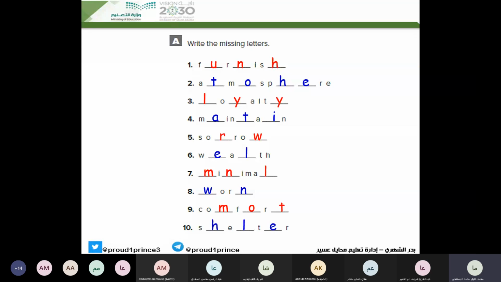And if you finish, move to the next exercise. The second exercise is related to exercise 1. Here we are going to write these words in front of each definition. Write the words from exercise A next to the correct definition.